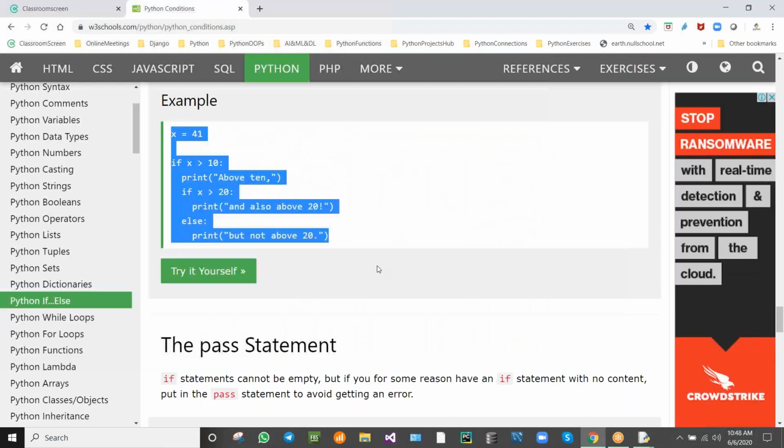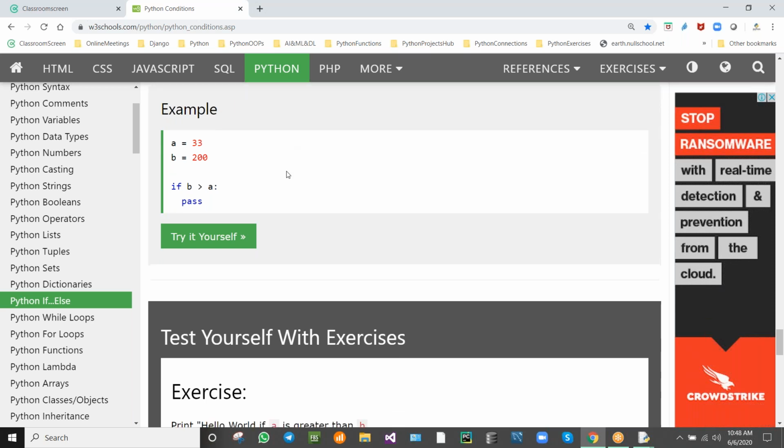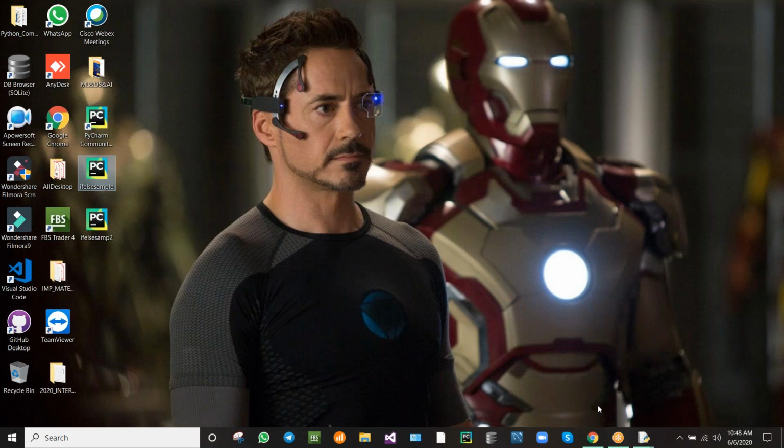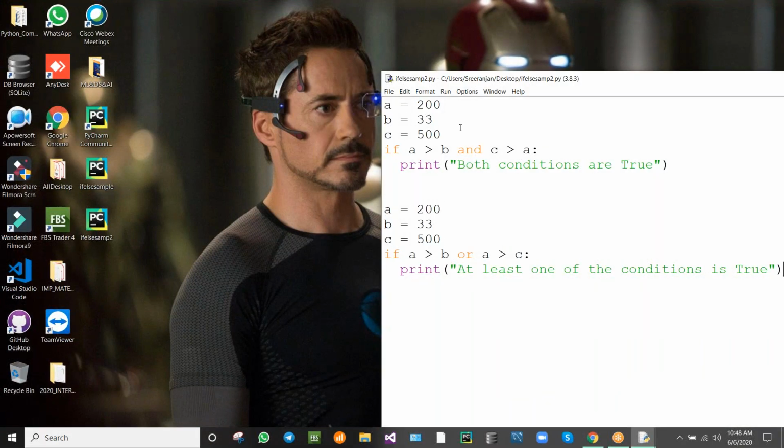Okay. Next, pass. Where do we use this pass? For example, we will be using this pass. If we write this pass, what will happen? It doesn't display anything. Generally, where do we use this pass? It doesn't display anything. Okay.